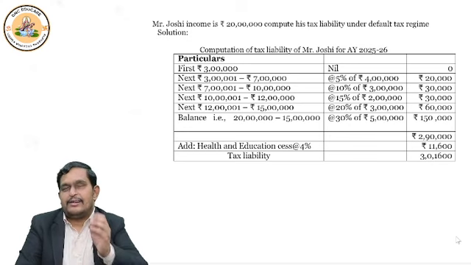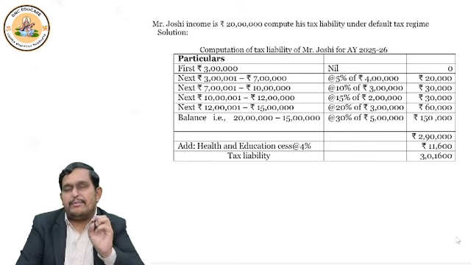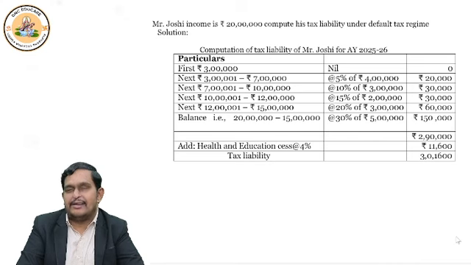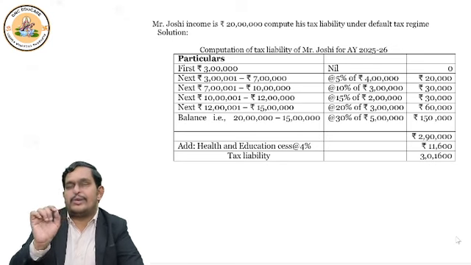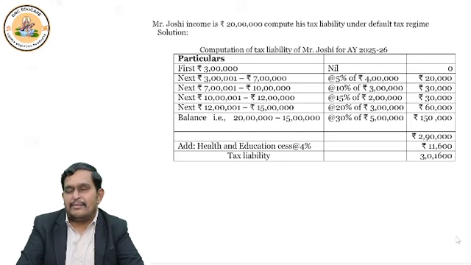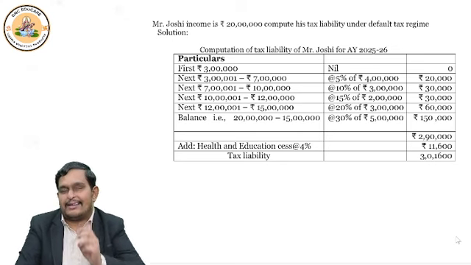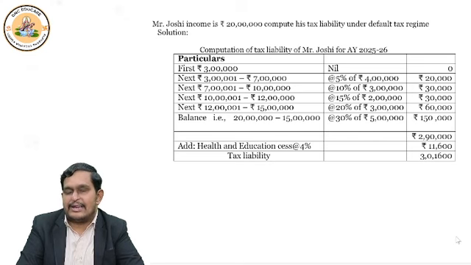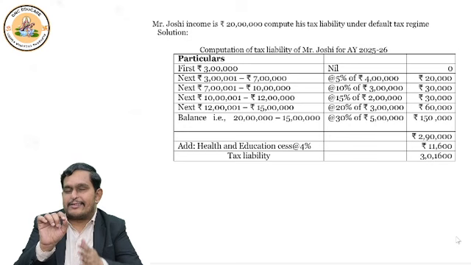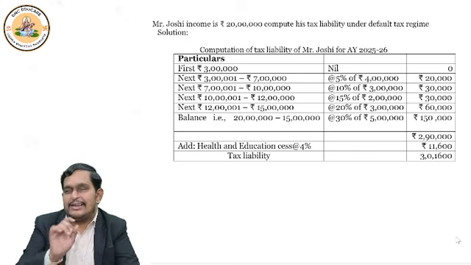Correct? Now, higher limit minus lower limit we have to do. So 7 lakhs minus 3 lakhs, so 4 lakhs will come. On this 4 lakhs, when we apply 5%, 20,000 rupees tax comes. Similarly, 7 lakhs to 10 lakhs, 10% is the rate of tax. That means higher limit 10 lakhs minus lower limit 7 lakhs. Difference is how much? 3 lakhs. 3 lakhs into 10% comes to 30,000. Very good. 30,000 will come.